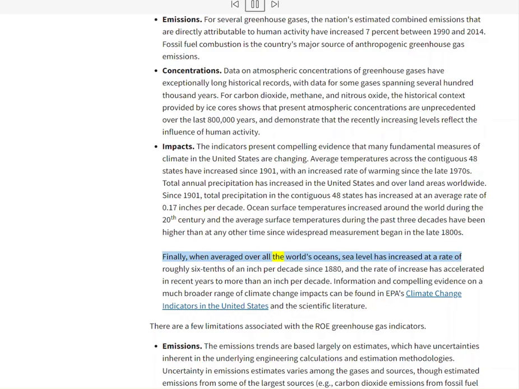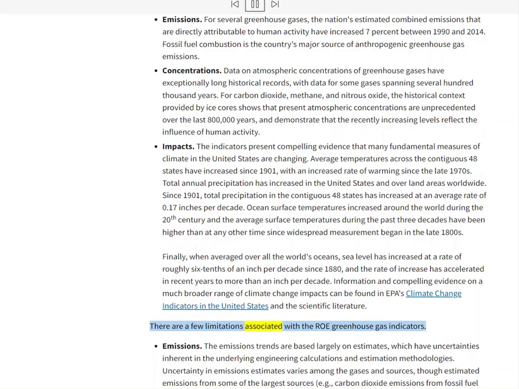Finally, when averaged over all the world's oceans, sea level has increased at a rate of roughly 0.6 of an inch per decade since 1880, and the rate of increase has accelerated in recent years to more than an inch per decade. Information and compelling evidence on a much broader range of climate change impacts can be found in EPA's Climate Change Indicators in the United States and the scientific literature.